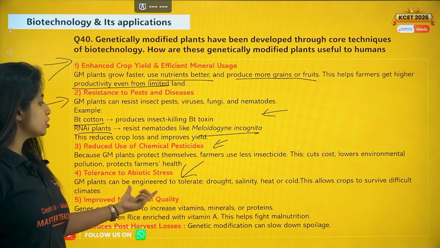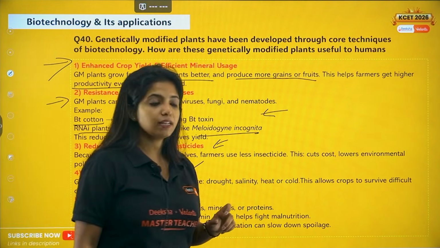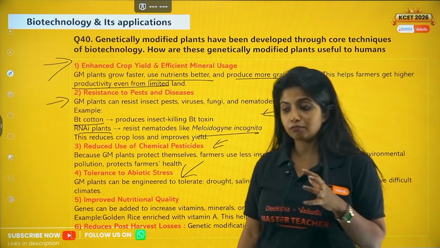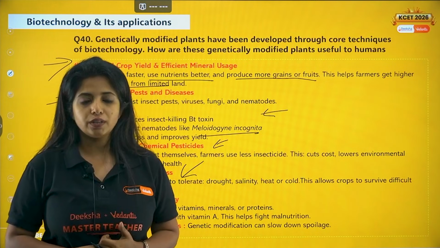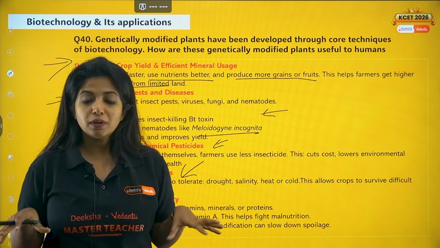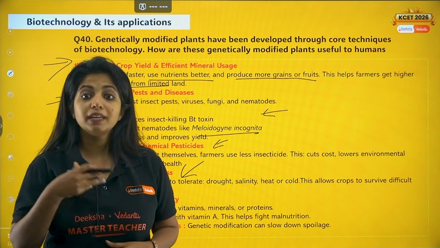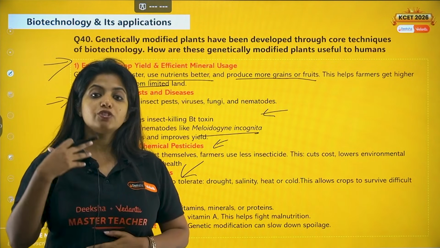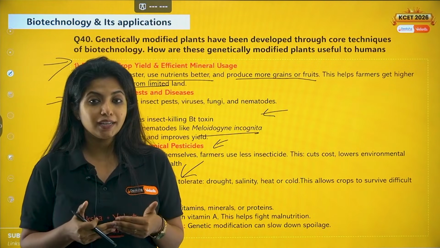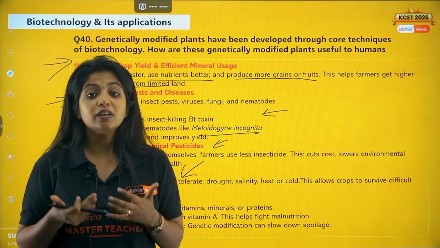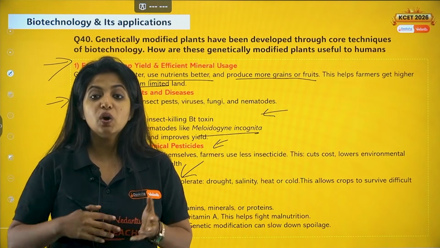Now, improved nutritional quality. This is one of the major things. So, basically, in the case of Africa, people were starving and they were dying because of malnutrition. But this problem was sorted because the major staple food was rice. Suppose I am producing rice which already has vitamin A in it. I am producing the plant which makes the rice which has vitamin A in it. Don't you think the plant is of nutritional quality and it gives additional benefit to the people? Yes, so it was done, and that's how you made the golden rice.